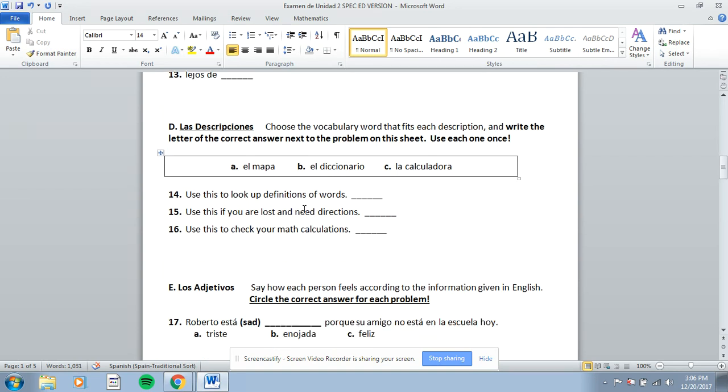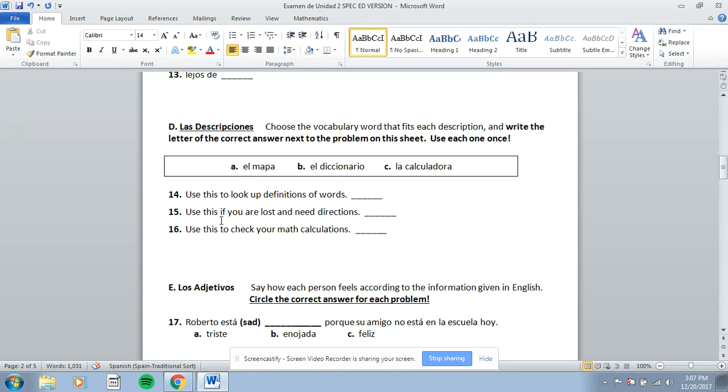Parte D are just some definitions here. So number 14, número 14 says you use this to look up definitions of words. Would that be el mapa, el diccionario, or la calculadora? Pick the one that you would use to look up definitions. Write A if it's el mapa, B if it's el diccionario, and C if it's la calculadora on the line right here.